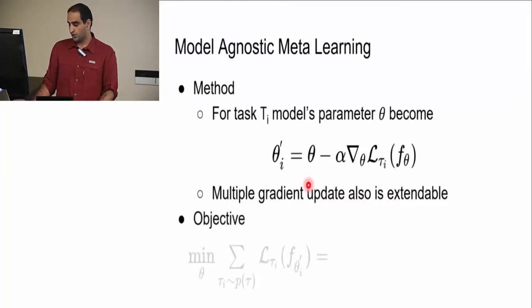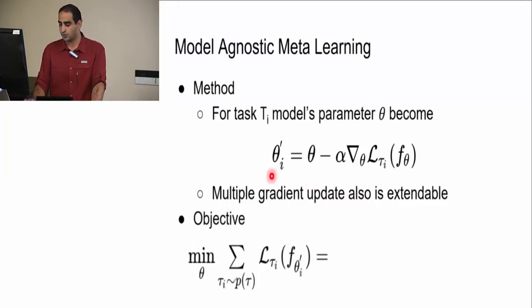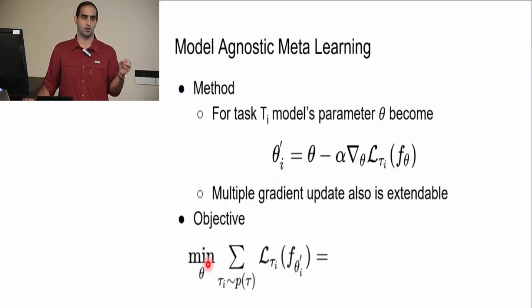So what is our objective? As we said, we want to learn our initial parameters theta. We want to find initial parameters theta which give us the minimum loss on all tasks when we adapt our parameters to each particular task.